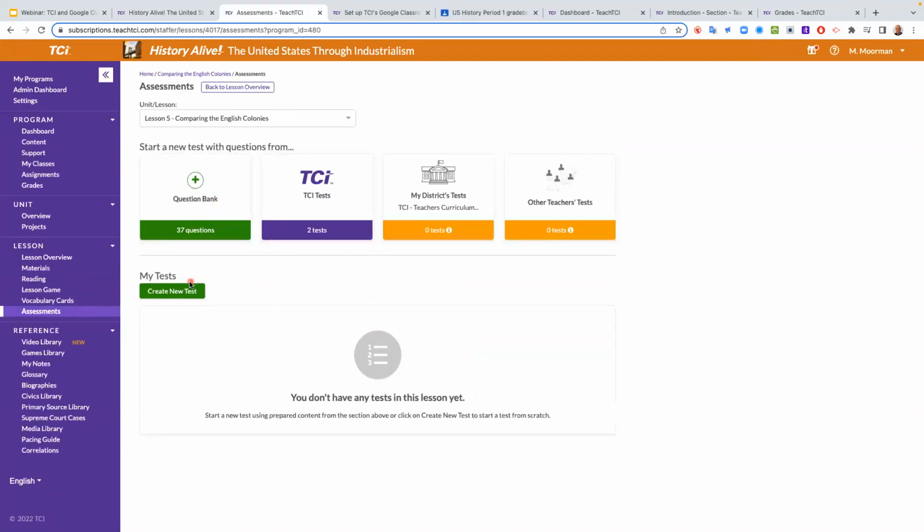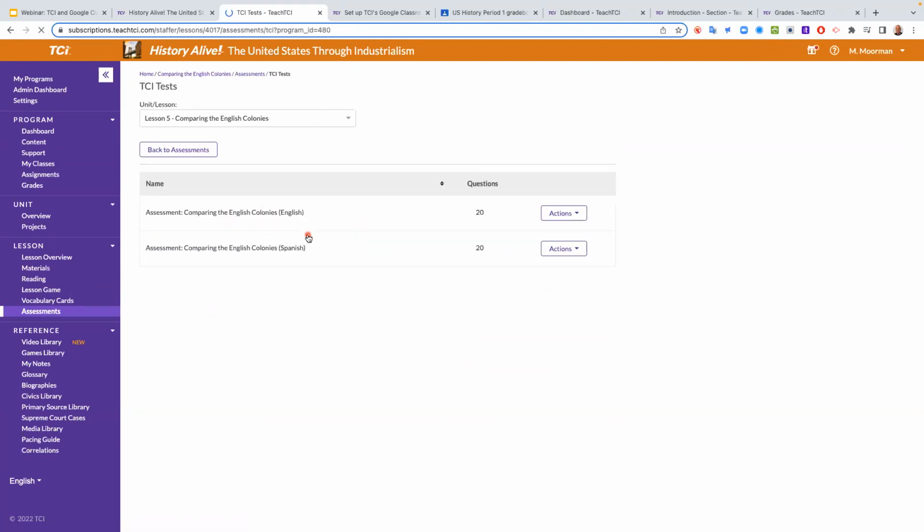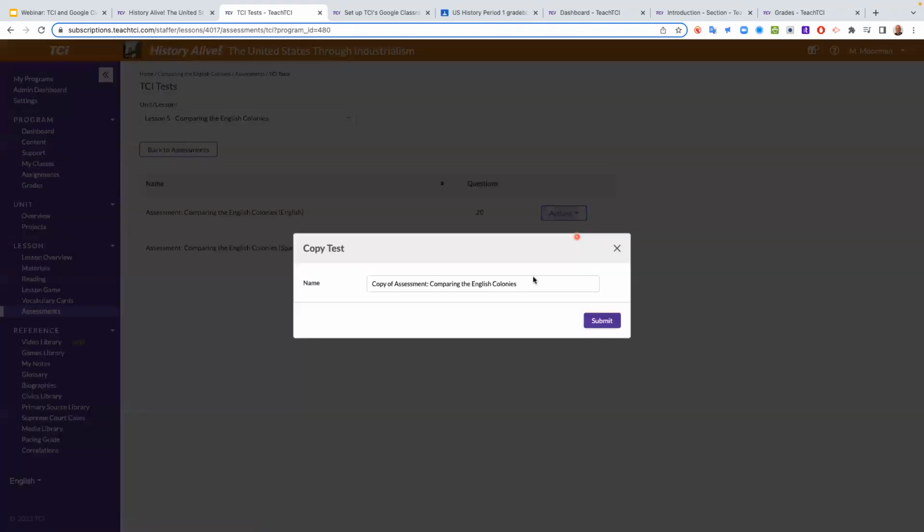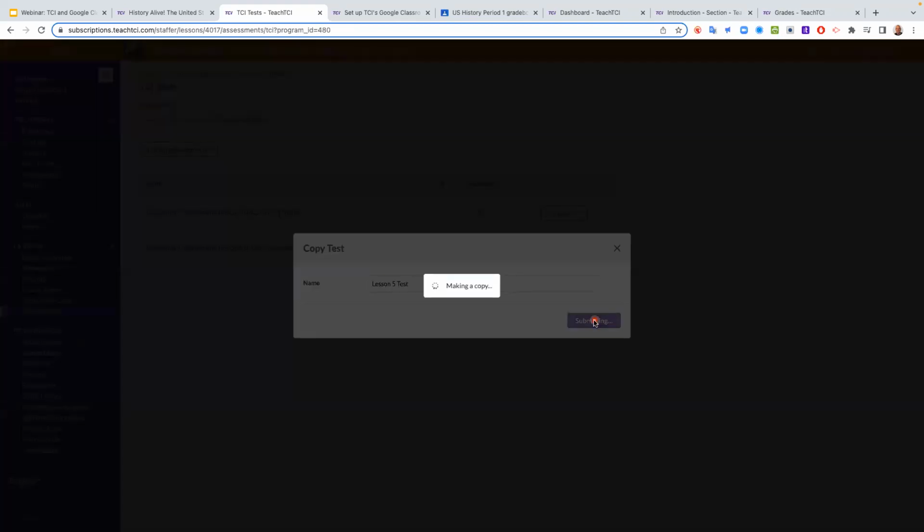And I don't have any assessments, but I could create a test, right? So I could create a new test, or a lot of people like to start from scratch. I like to use the TCI test that's already made. Click use this test. It makes a copy of it. So I could call this lesson 5, something like that. I like to, because then I don't have to start from scratch.